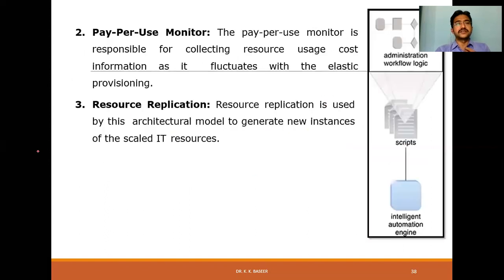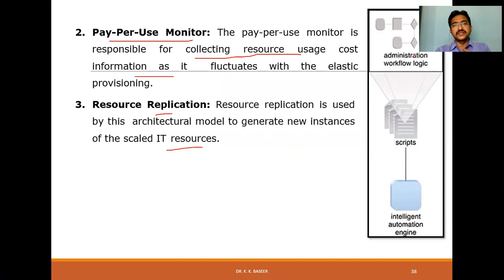The second, in the same style, is the pay-per-use monitor. It collects all the resource usage cost information, which fluctuates with the elastic provision. And the third is resource replication, making duplicates of this architecture model to generate new instances of the IT resources. If you see in this figure, there is an administration workflow logic, based on the script, which is taken care of by the IAE, the Intelligent Automation Engine.